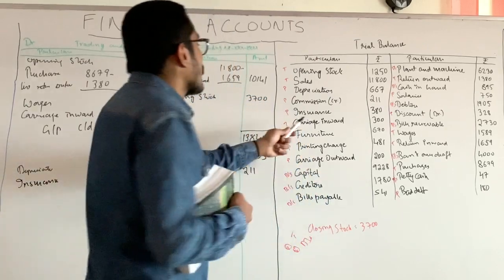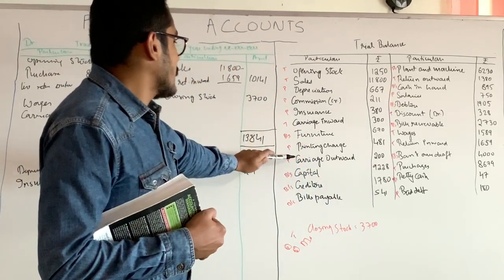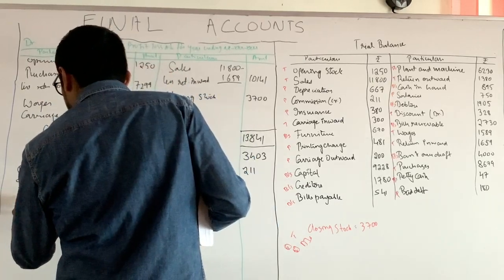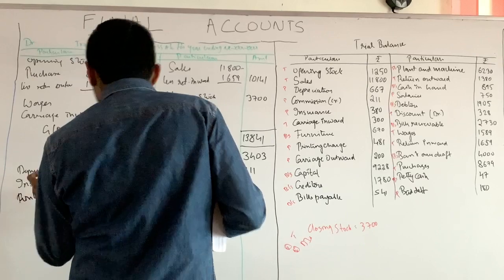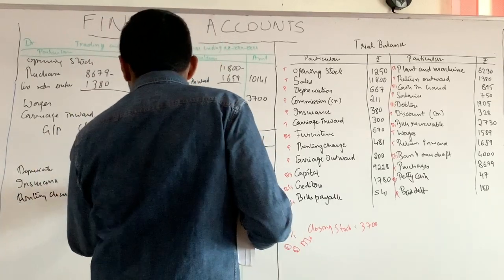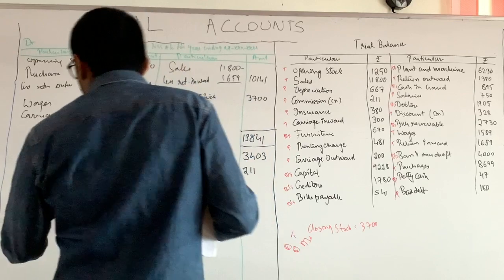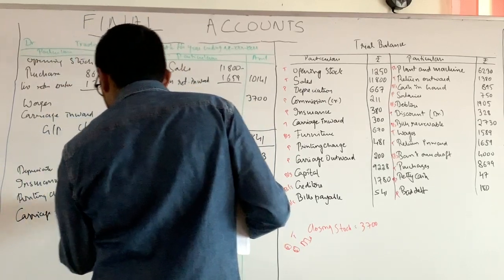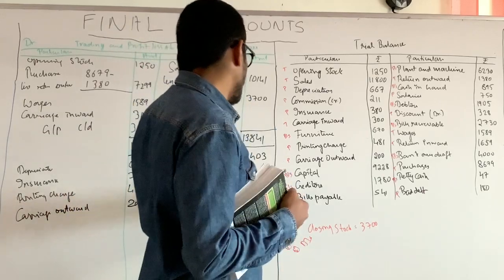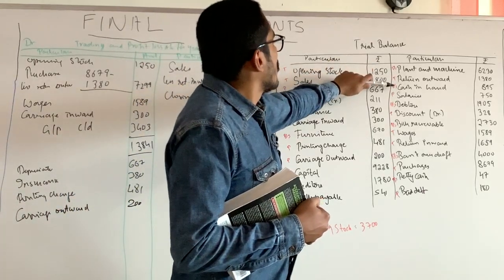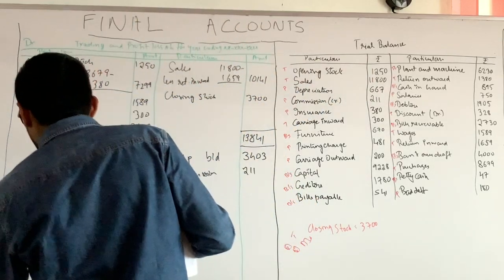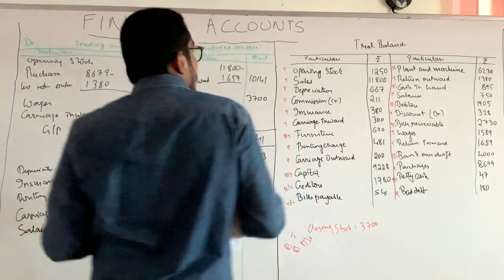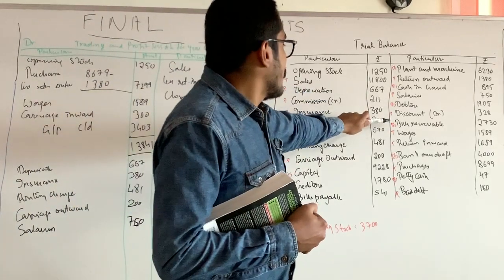380. Okay. Then printing charge, carriage outward. Those two are expenses. Printing charge. Printing charge how much? 481. Carriage outward 200. Then salaries 750. Salary is 750.